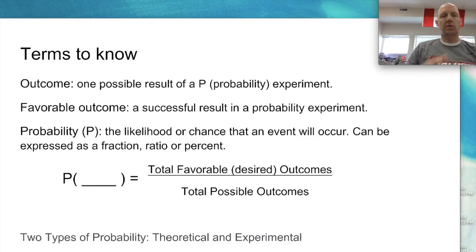You'll notice it's already written there, sort of like a little formula. It looks very similar to an equation, but on the right there, it sort of looks like a fraction. So probability. You see the line here in the brackets. On that line is where you're going to write the favorable outcome, or what you want to happen.